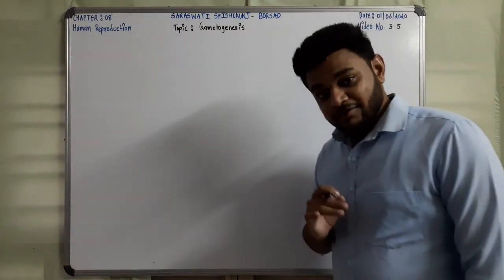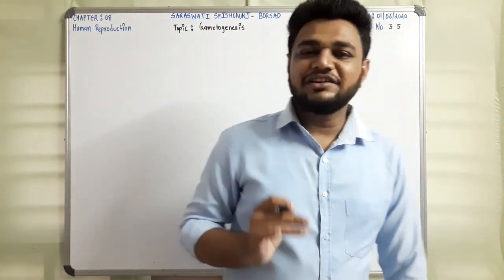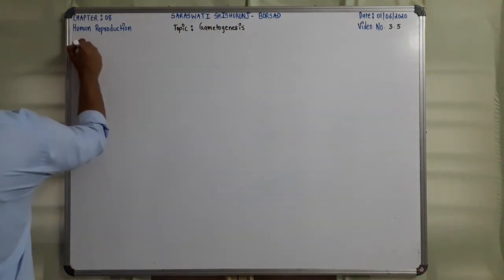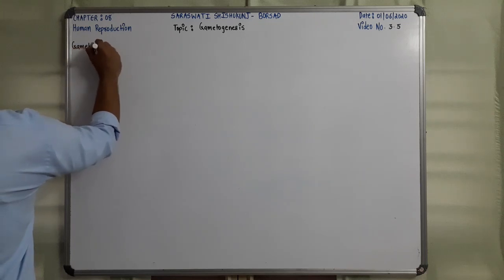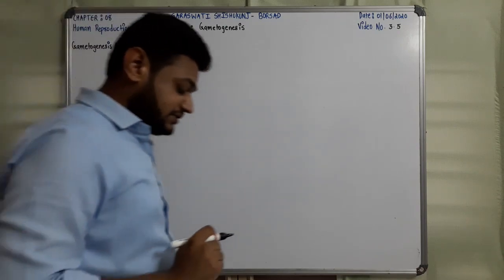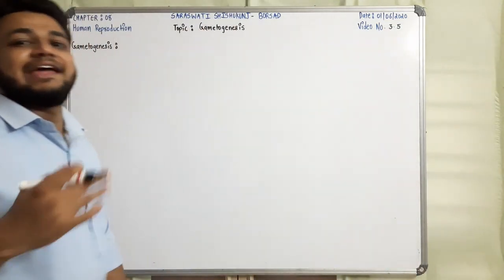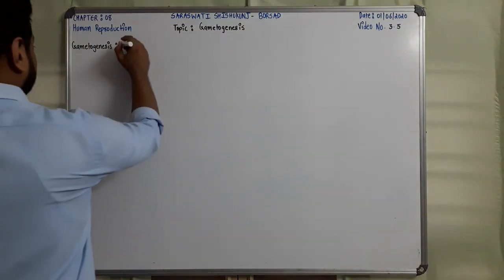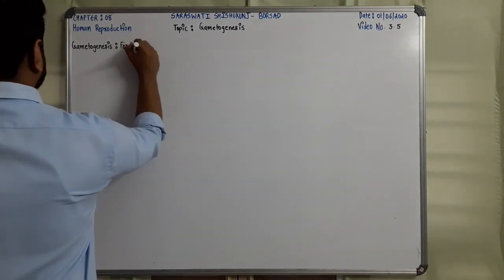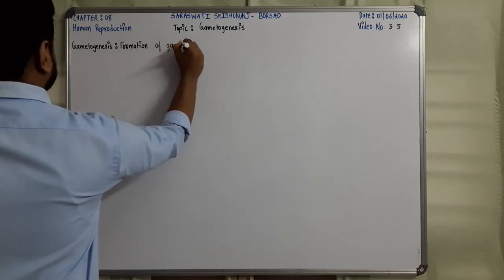Let's see. First of all, what is gametogenesis? Gametogenesis is formation of the gametes, right? So over here, if I write gametogenesis, gametogenesis is formation of gametes, that is spermatozoa or ova, in testis and ovary respectively. So let's write over here the definition of gametogenesis, that is formation of gametes. Okay students, formation of gametes.